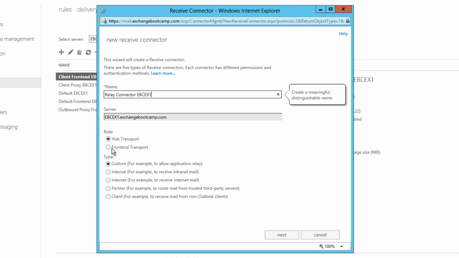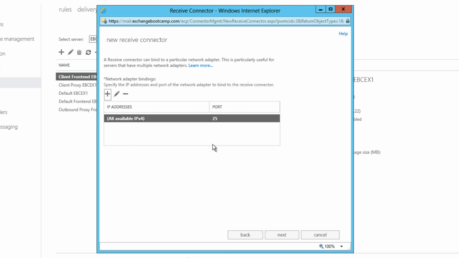Now we have the option here to bind this connector to either the hub transport or front-end transport services. So this is a multi-role server. It has both hub transport and front-end transport services. The correct choice here is front-end transport. If you bind this to the hub transport service, you'll find that it will actually not work and in fact cause your server to fail. The type of connection is custom, and we can proceed to the next step.